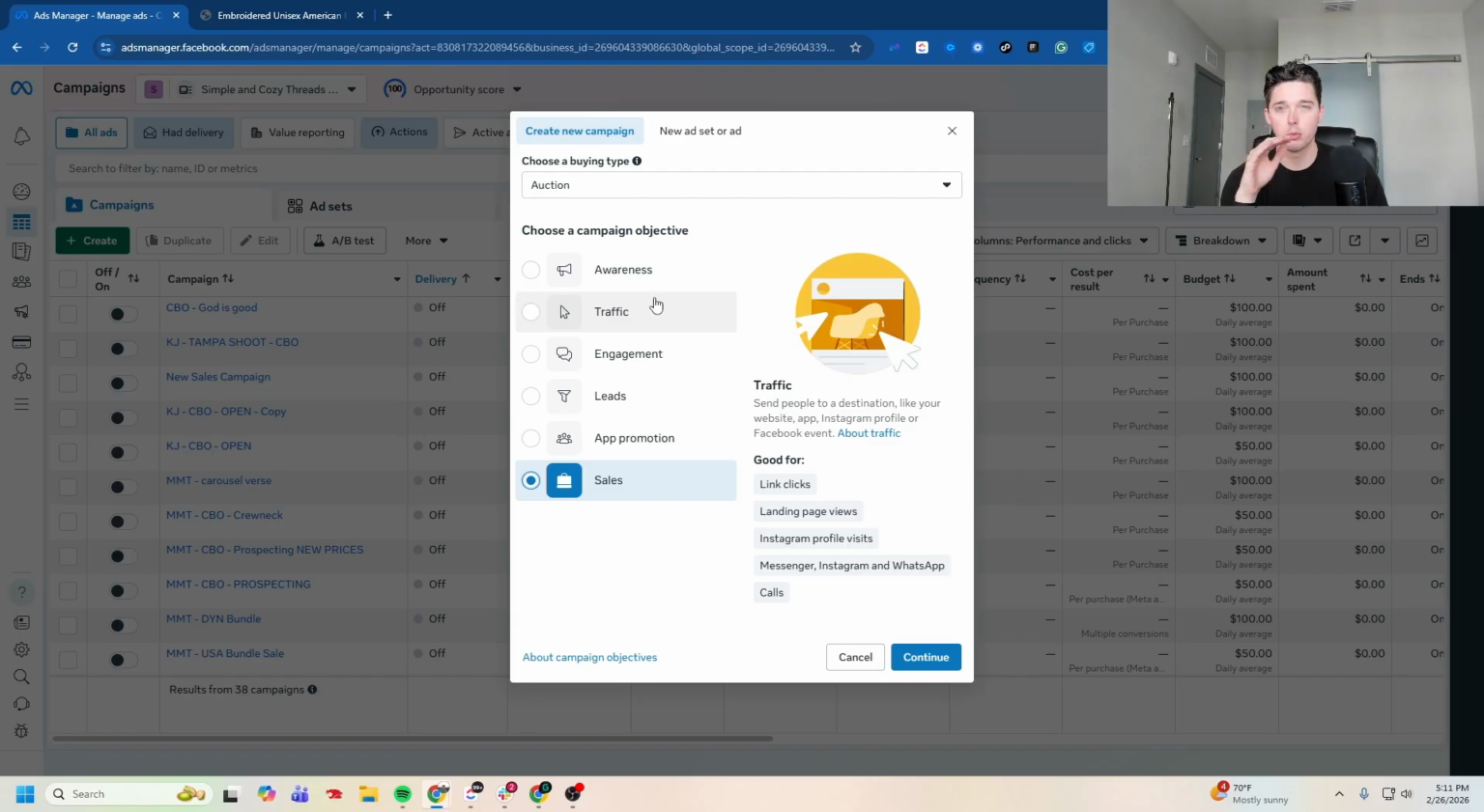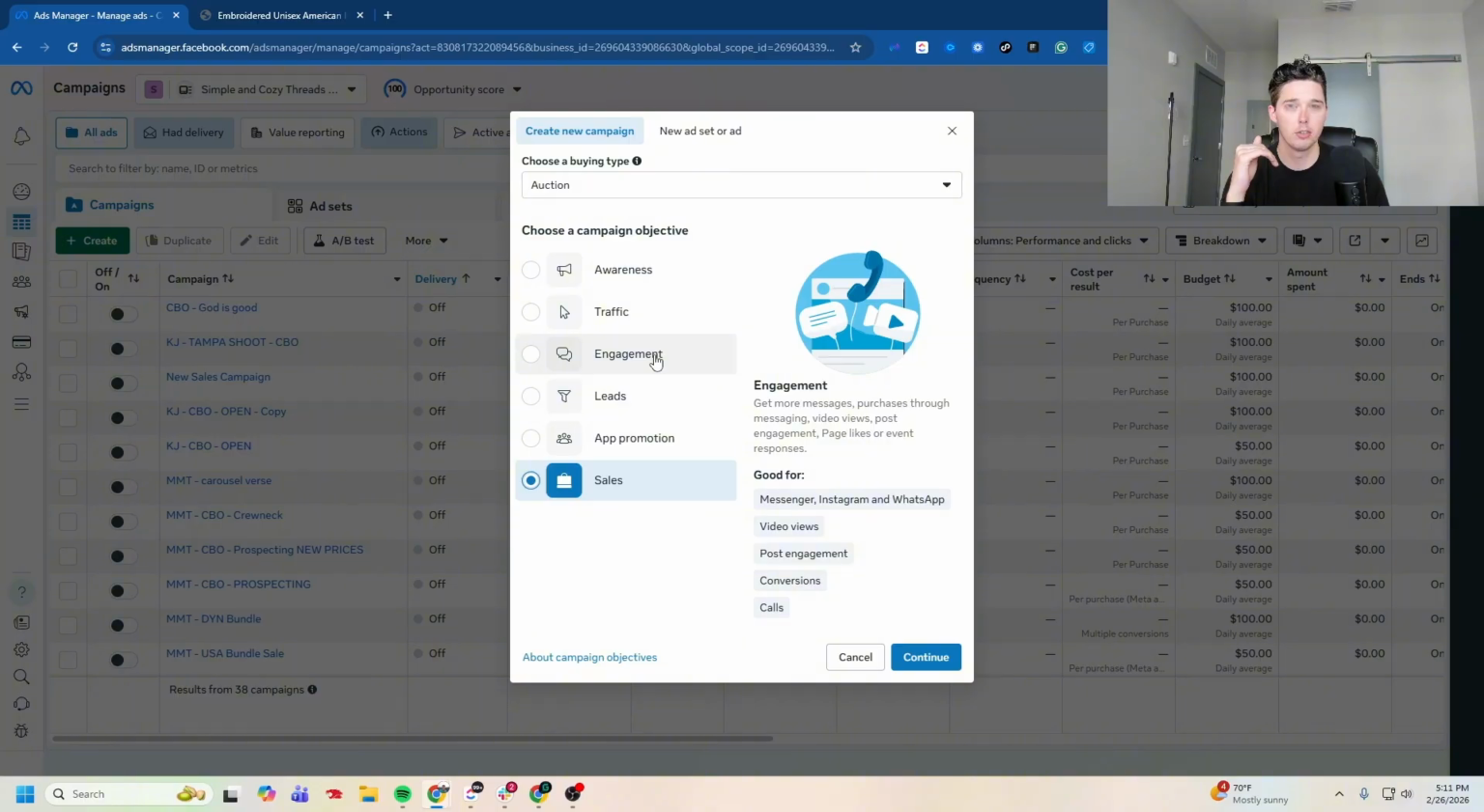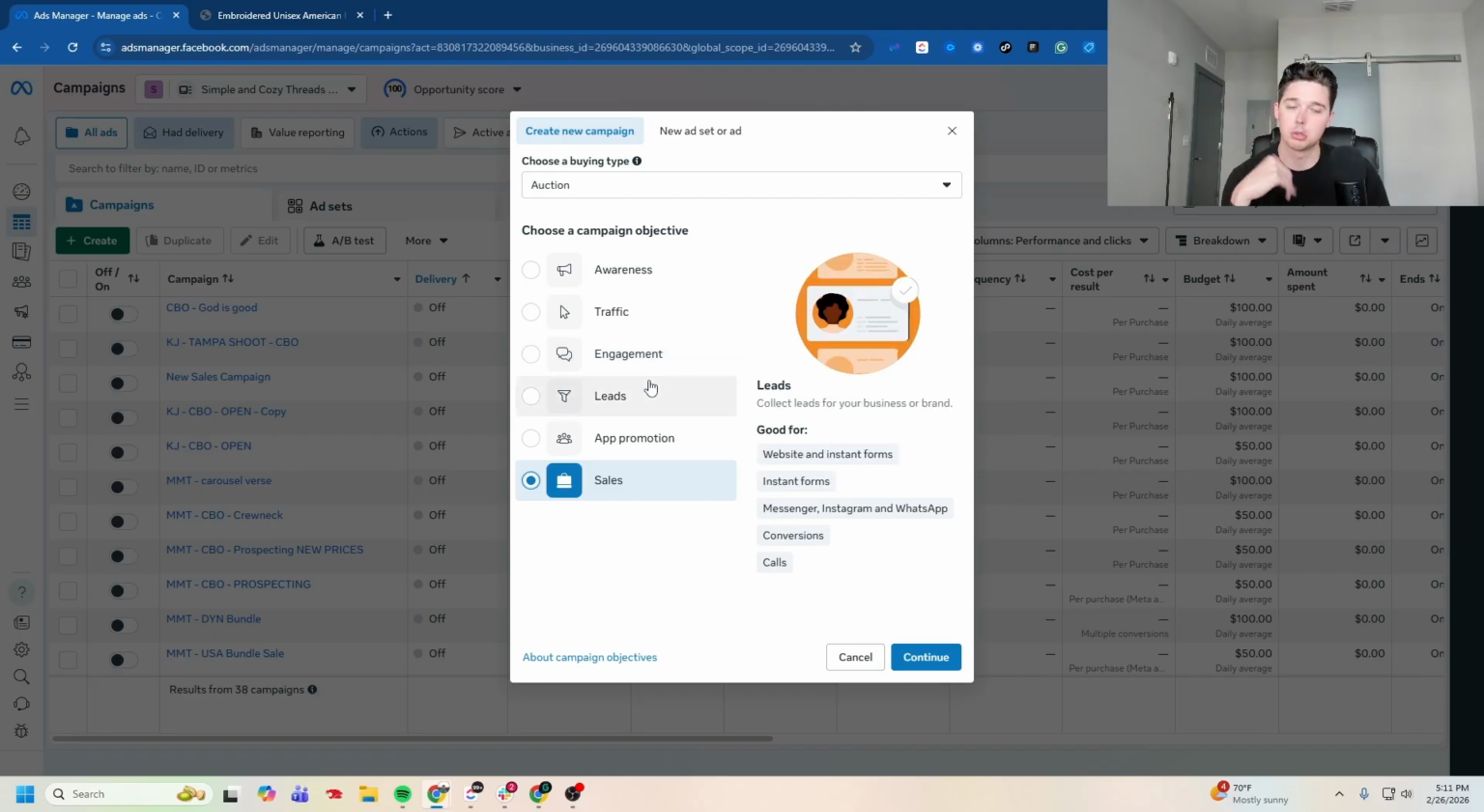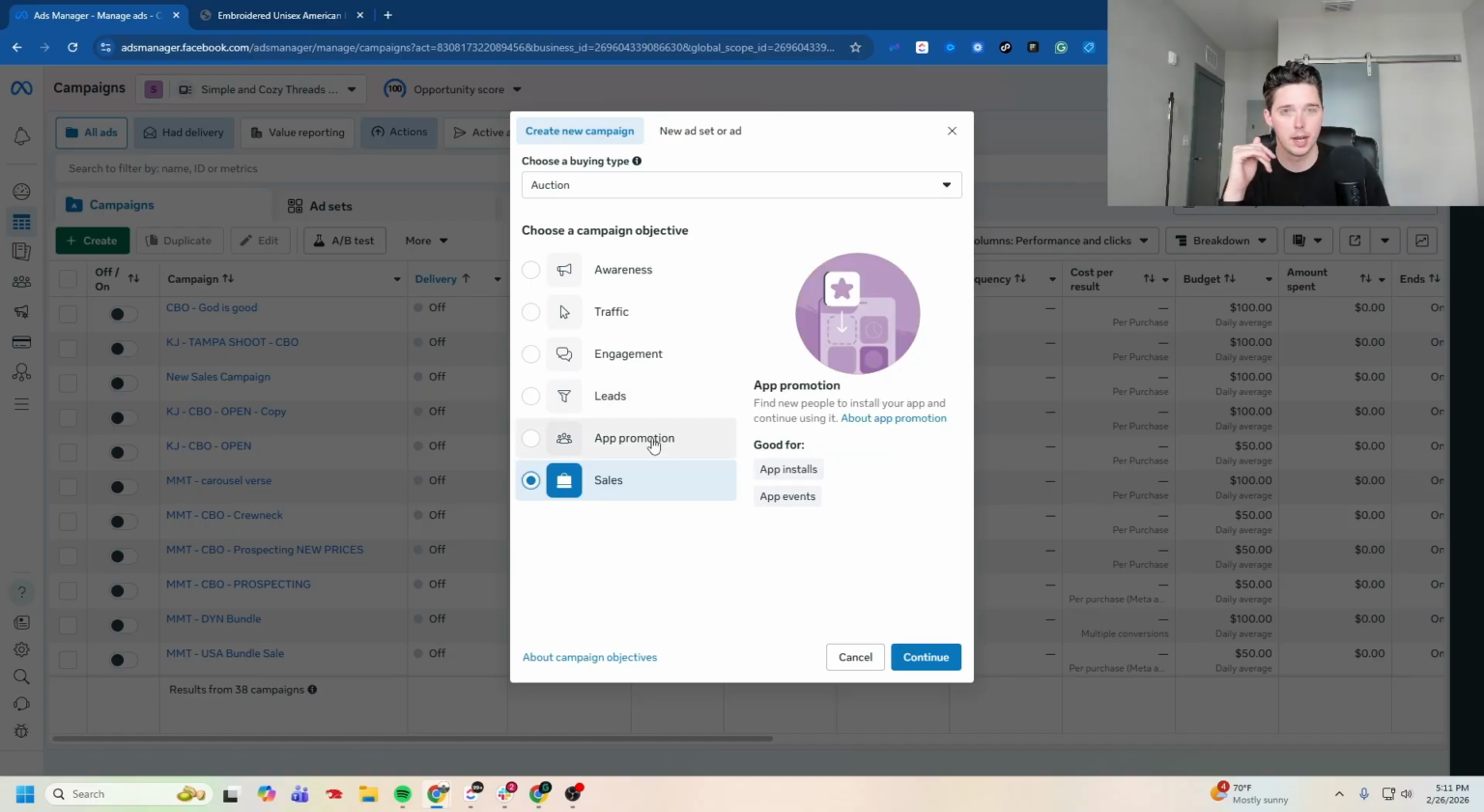So just be thoughtful when you're selecting these campaign objectives, because Meta takes your direction literally when you select these options. Same thing for engagement. You can use these if you want to increase followers. I don't really recommend that, especially if you're a smaller business just trying to get sales in the door. Leads is great if you're trying to generate leads, but for this video, we want to do sales. App promotion, obviously, if you have an app. Sales for generating and making some money. All right, done with my spiel, hit continue.